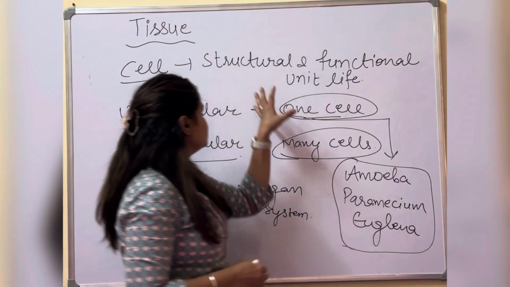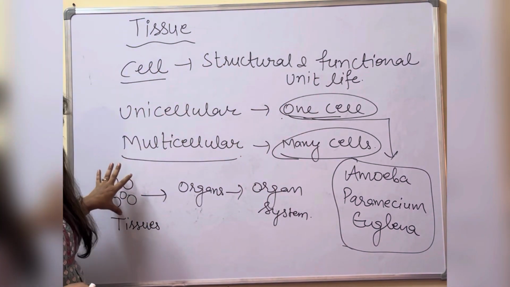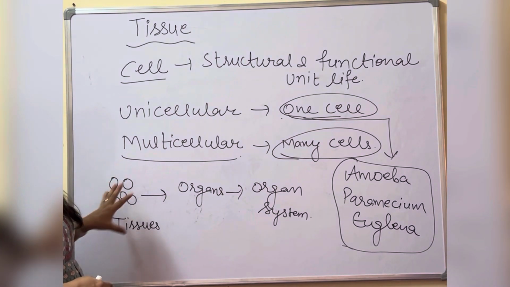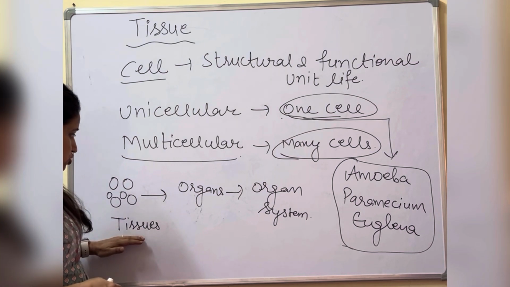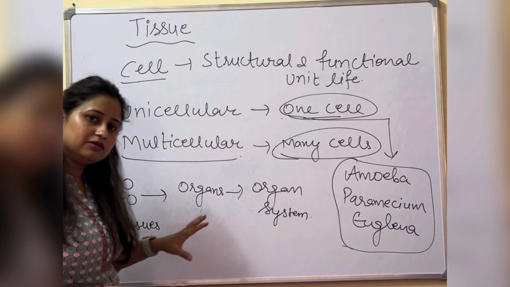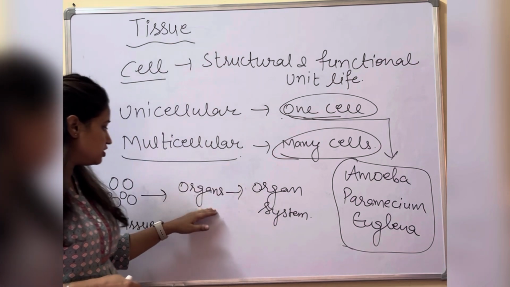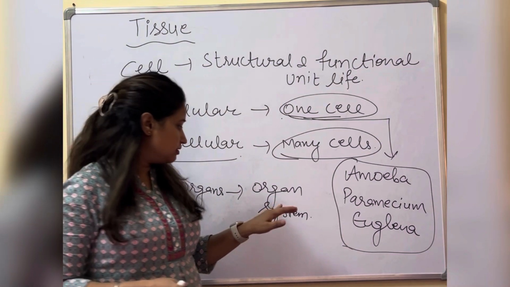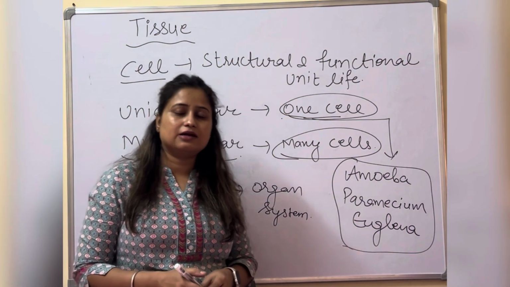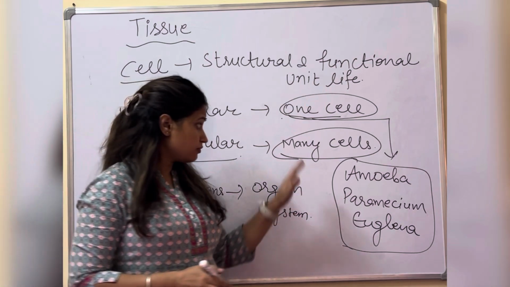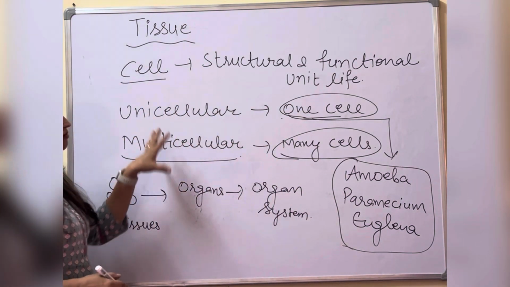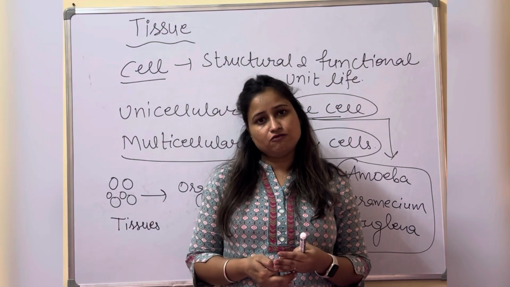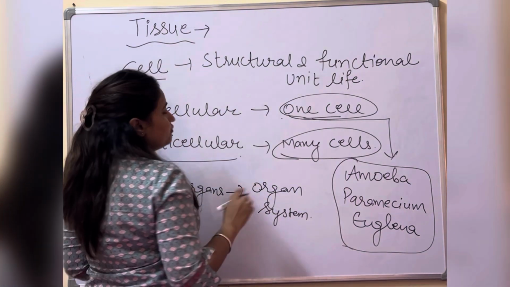How are these tissues formed? When similar types of cells having similar shape, similar structure and similar functions combine with each other, they form the tissue. Further, similar tissues having similar shape, structure and function combine with each other and they form the organ. Further, when the whole set of organs is assembled into a body, they form an organ system, or we can say the organism. So this is just the basic introduction of this chapter: what is the need of tissues and how tissues are formed. Okay, definition of the tissue.